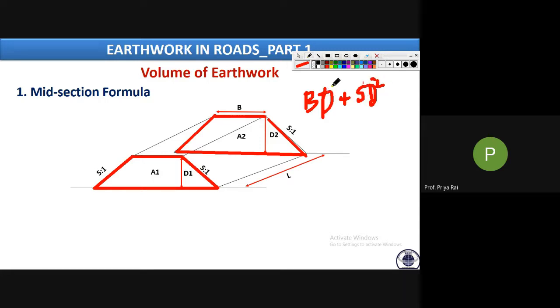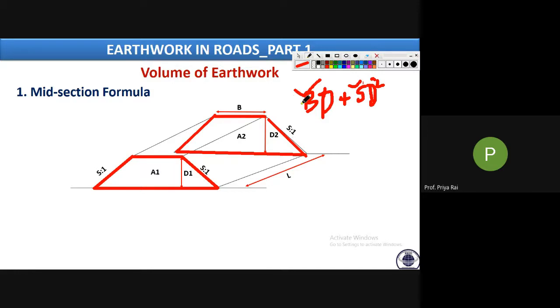See, so area is dependent upon B and D. In this case, B is fixed. That means in this area, B is the same. Here also it is the same. So B is fixed. Slope is also fixed. So only what is varying? D is varying. In this case, D1 is lesser than D2, so obviously area 1 will be lesser than area 2. So if we calculate only one area and multiply with the length, we will not get the actual volume.